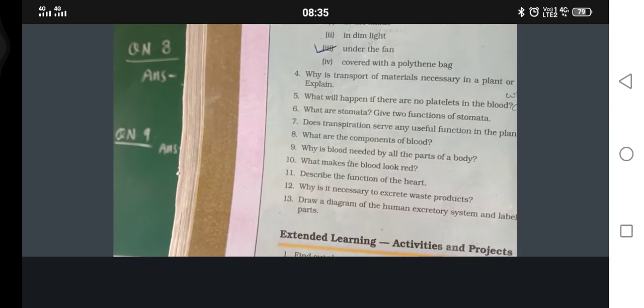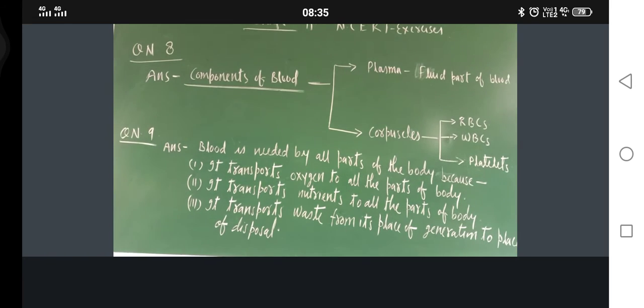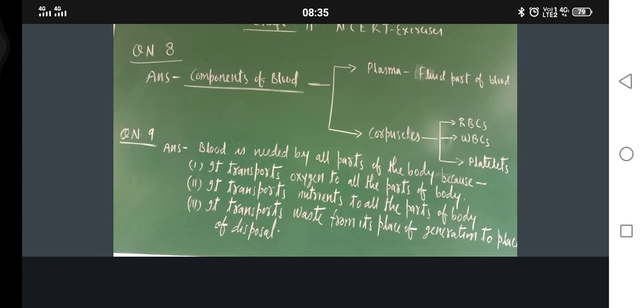What are the components of blood? Okay, so blood has got two components. First one is the plasma. Plasma is the fluid part of blood. And the next one is corpuscles.